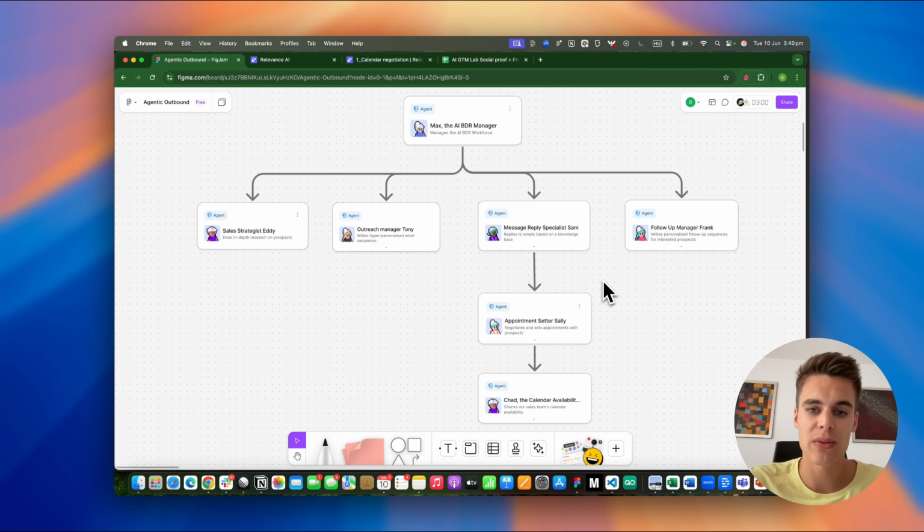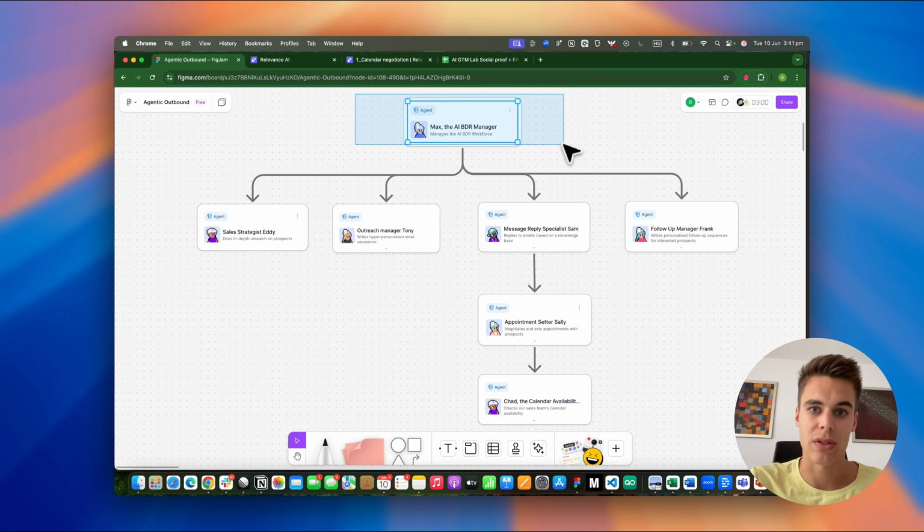So in today's video, we're going to look at an AI inbox management use case. I'm going to show you an AI agent build that manages your inbox. This is a generic use case, and you can build an AI agent to reply to literally any inbound emails that your inbox is receiving. But in this specific case, we're going to look at a cold outbound use case in which we have an AI BDR, and you might have seen this in my other videos.